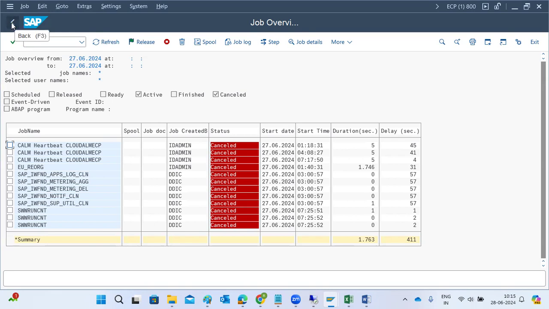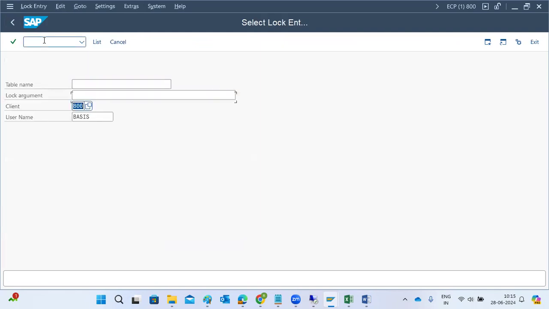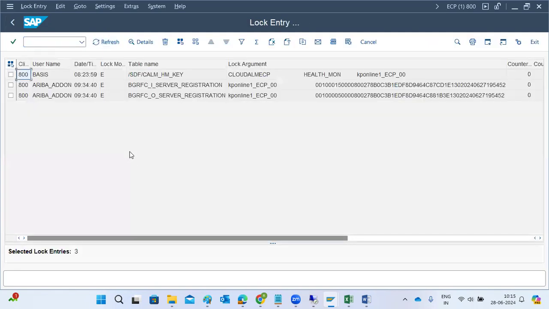If he is not doing any work, the user actions will be updated, right? If he is not doing any work in the system but the user is still there, then we can say it is an old lock entry, and we can delete it here.